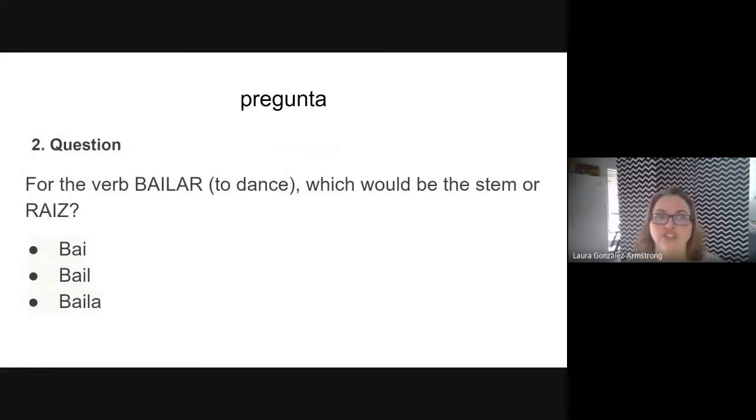Pregunta, question, número 2. Para el verbo bailar, for the verb bailar, to dance, what is the stem or the raíz? Remember, we do something to a verb to conjugate, and once we drop something, the leftover is called something. Do you remember what that would be? Okay.